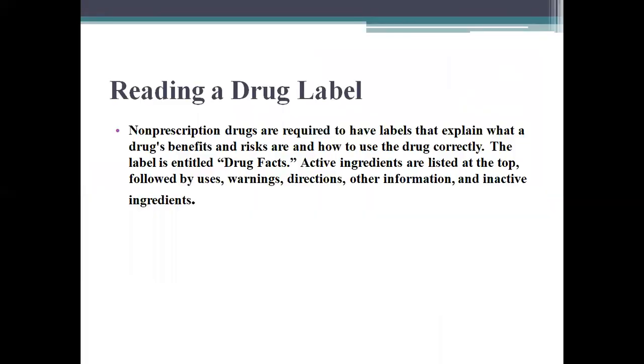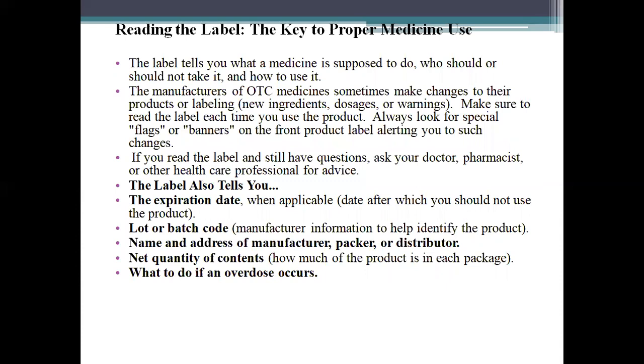Reading a drug label. Non-prescription drugs are required to have labels that explain a drug's benefits and risks and how to use the drug correctly. The label is titled Drug Facts. Active ingredients are listed at the top, followed by uses, warnings, directions, other information, and inactive ingredients. The key to proper medicine use is reading the label. The label tells you what a medicine is supposed to do, who should or should not take it, and how to use it.